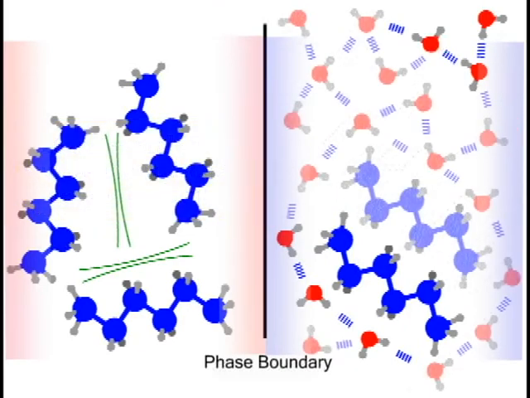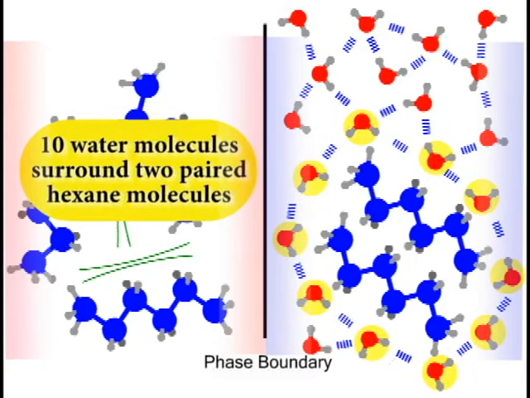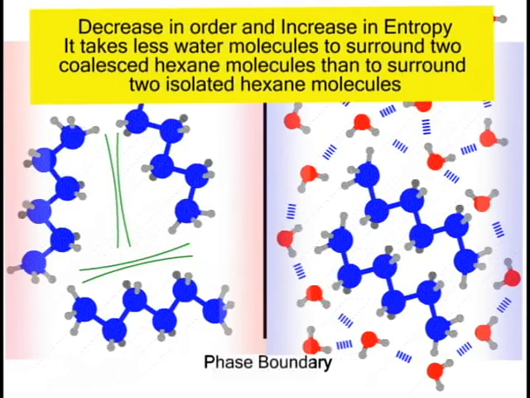What would happen if 2 hexane molecules coalesced? Now 10 water molecules are needed to surround both hexane molecules. Thus, the ordered cage structure is minimized by the aggregation of both nonpolar molecules with each other. The system will change so as to minimize order, that is, to maximize entropy.